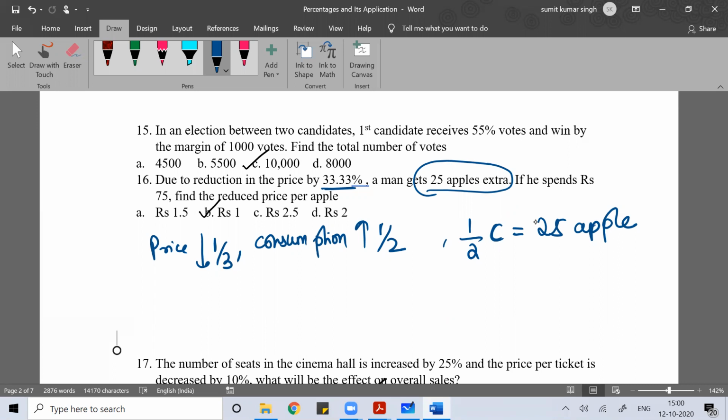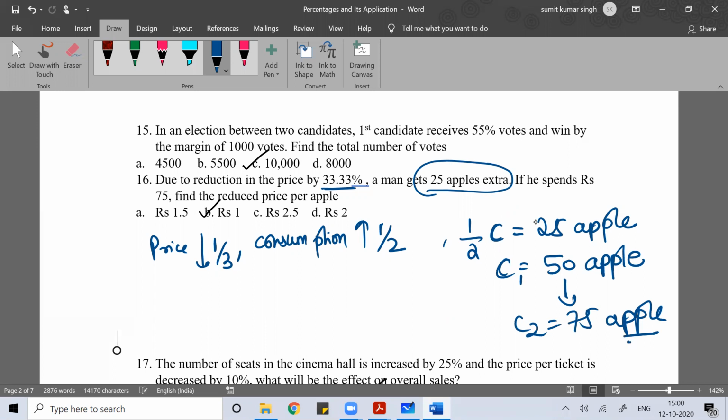That increased consumption is 25 apples more. So what was your original consumption? The original consumption was 50 apples. Because the price decreased, now you can eat 25 more apples.